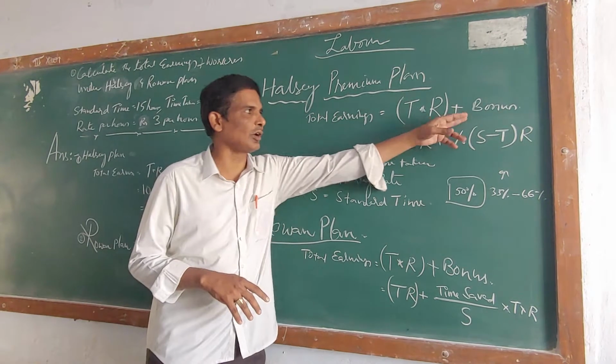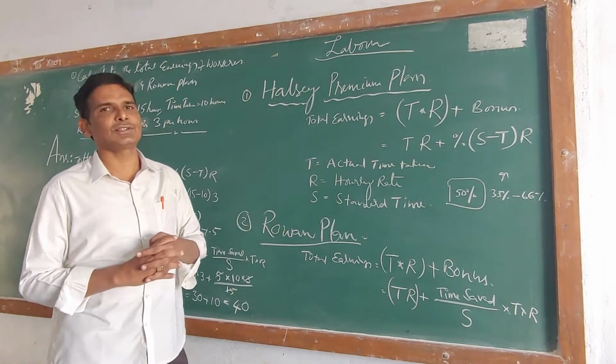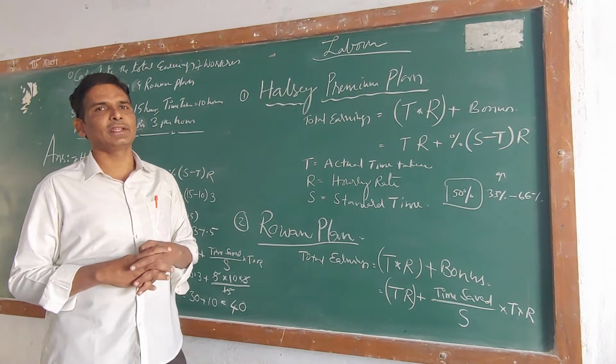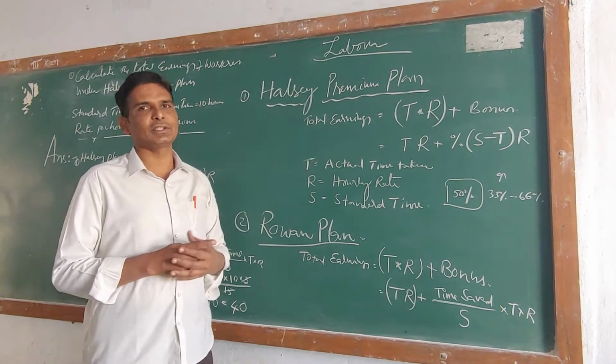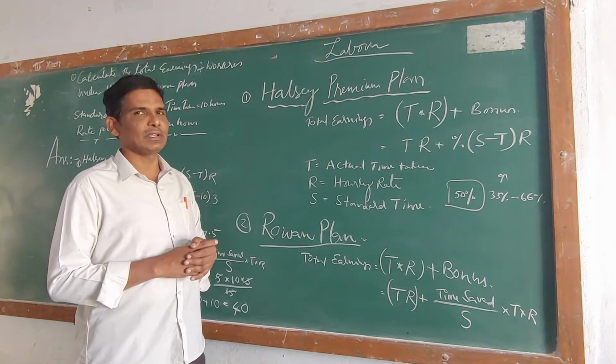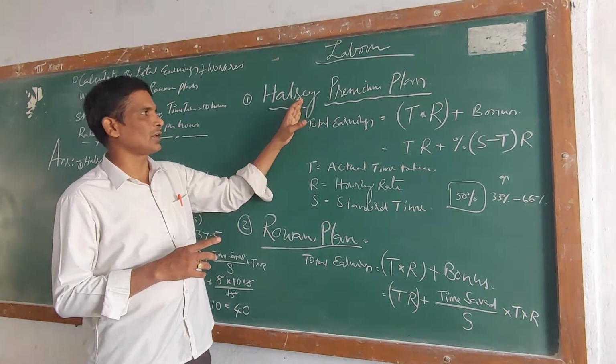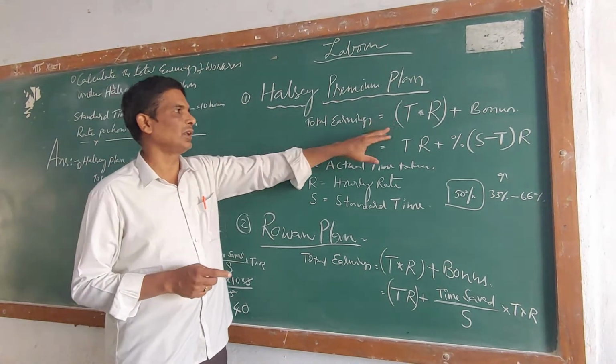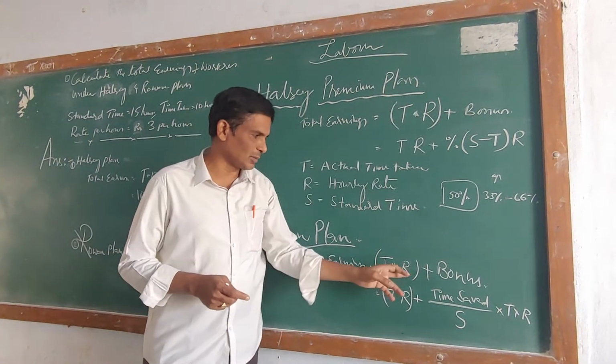If this bonus is not given, the inefficient worker who takes more time will get more earnings, and those who complete within the standard time will get less salary. That's why the Halsey premium plan and Rowan plan are based on earnings plus bonus.